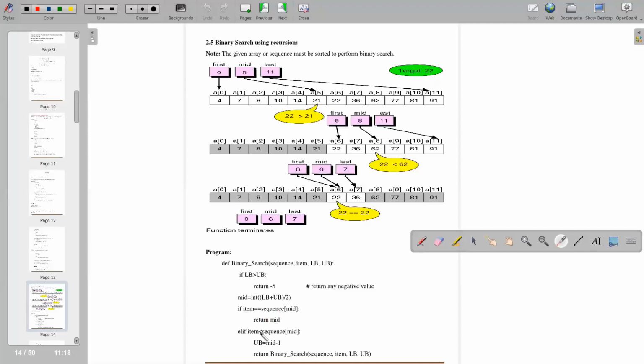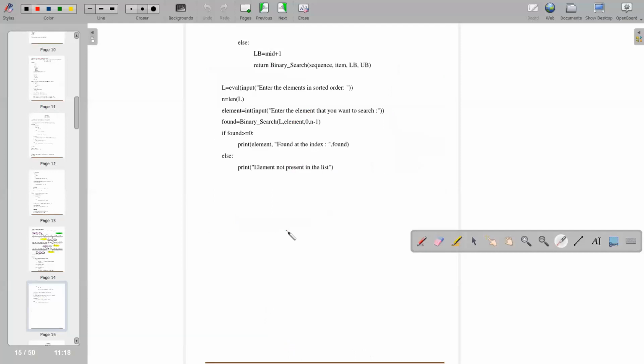Else, if the number is not there, what will you do? If item is less than, it will go in the lower part of the sequence. So upper bound is mid minus 1. Every time you have to subtract from mid. Return binary search with sequence, item, lower bound and upper bound. If you find the number, you will return it. Now, else lower bound is equal to mid plus 1. Return binary search with sequence, item, lower bound.